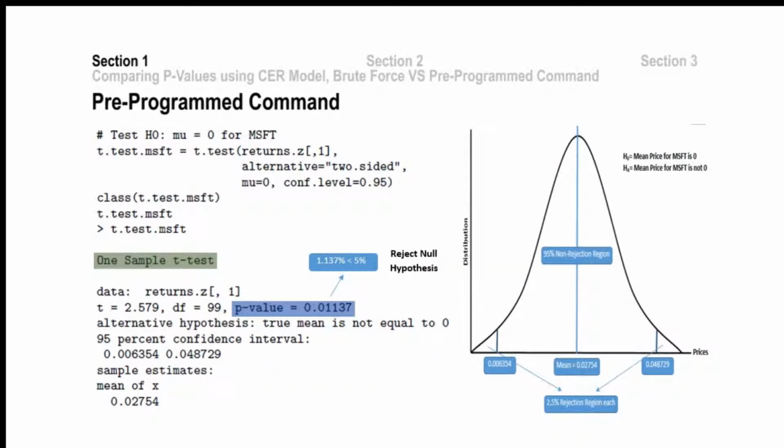The pre-programmed method is more straightforward than the brute force, as seen from the one sample t-test, as the p-value appears to be less than 5% for Microsoft, with the mean for prices being 0.02754 and with the confidence interval between 0.006354 and 0.048729, hence rejecting the null hypothesis of mean prices equal to 0.